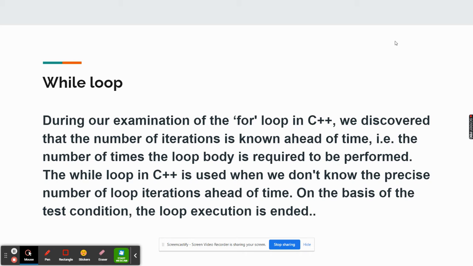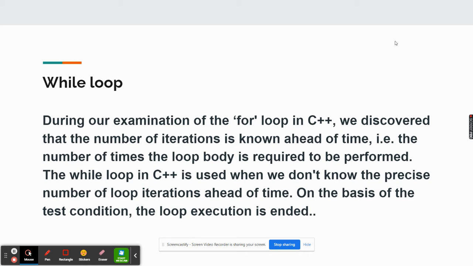While loop. During our examination of the for loop in C++, we discovered that the number of iterations is known ahead of time. That is the number of times the loop body is required to be performed. The while loop in C++ is used when we don't know the precise number of loop iterations ahead of time. On the basis of the test condition, the loop execution is ended.